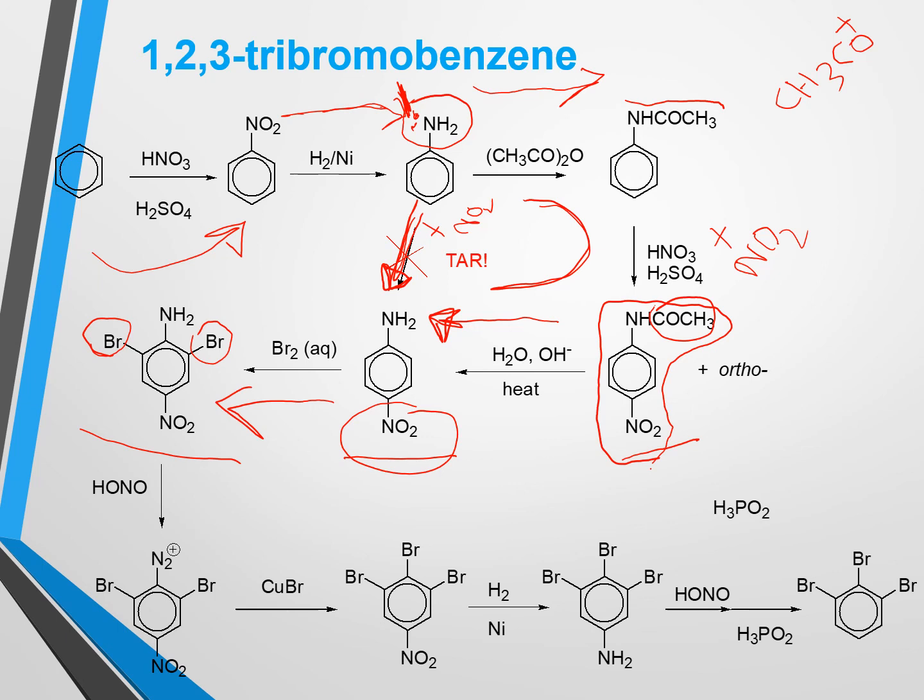After that we can go for diazotization reaction, and after diazotization we know that the amino group will be converted to diazonium chloride group. ठीक है sir?